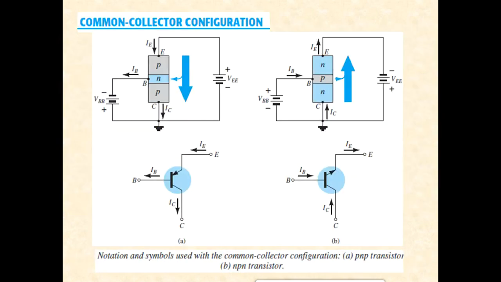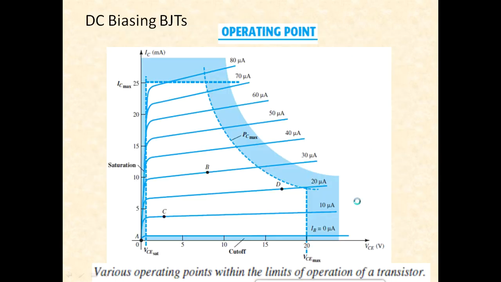The last one, common collector. We'll quickly go through it. Here the collector is common with respect to the base and the emitter. Again, these are the current notations, symbolically and also configuration wise.